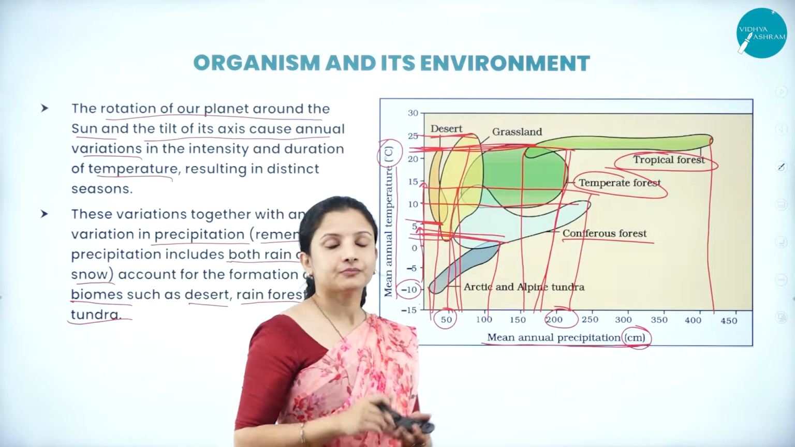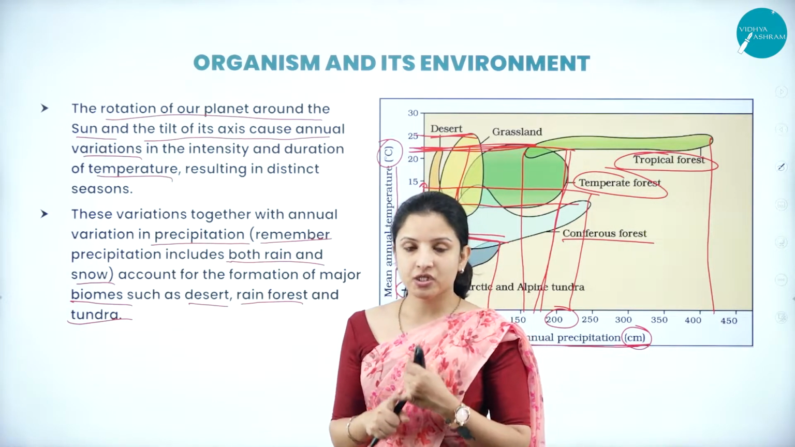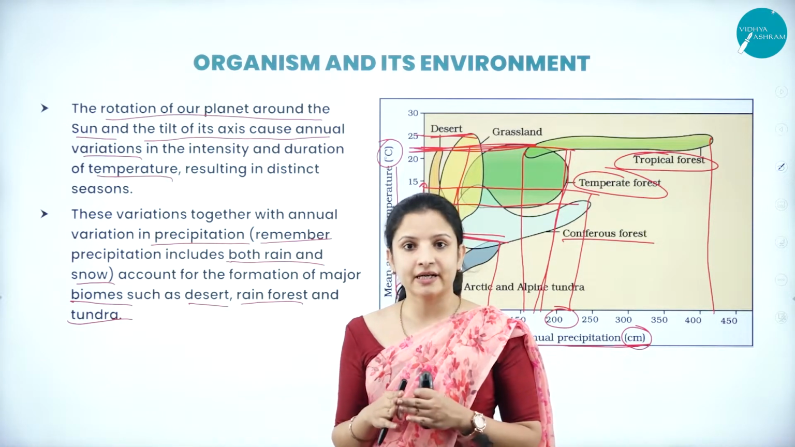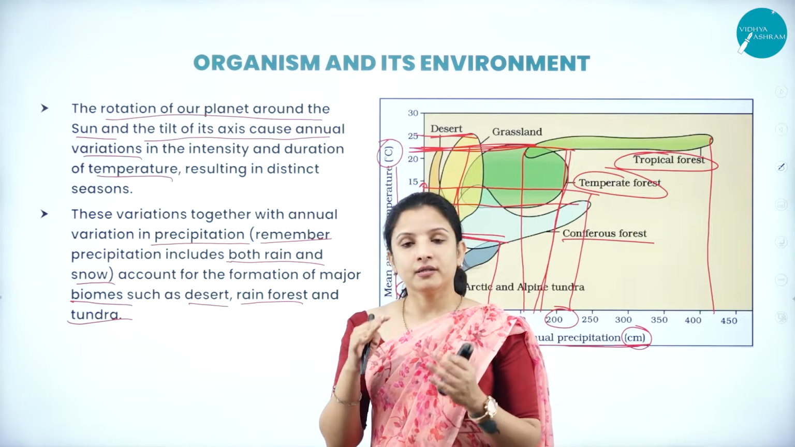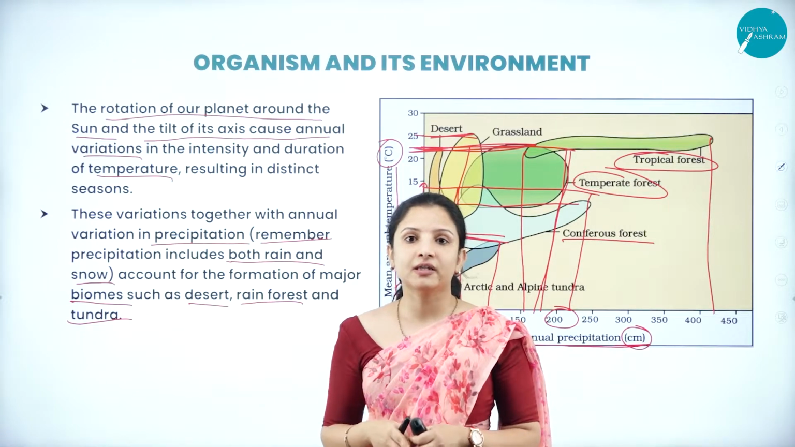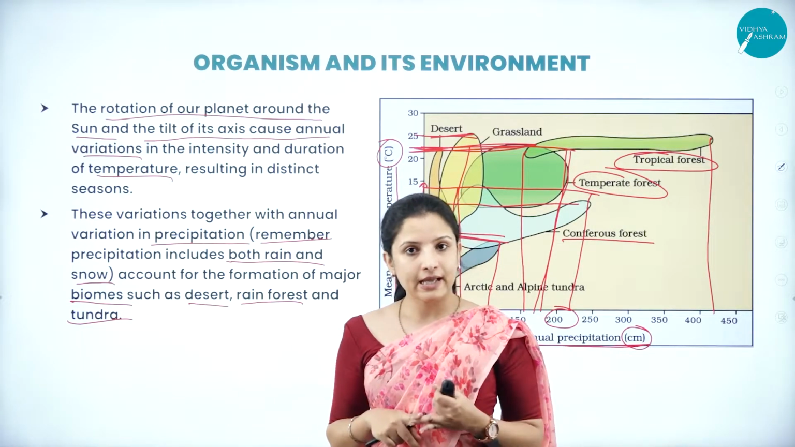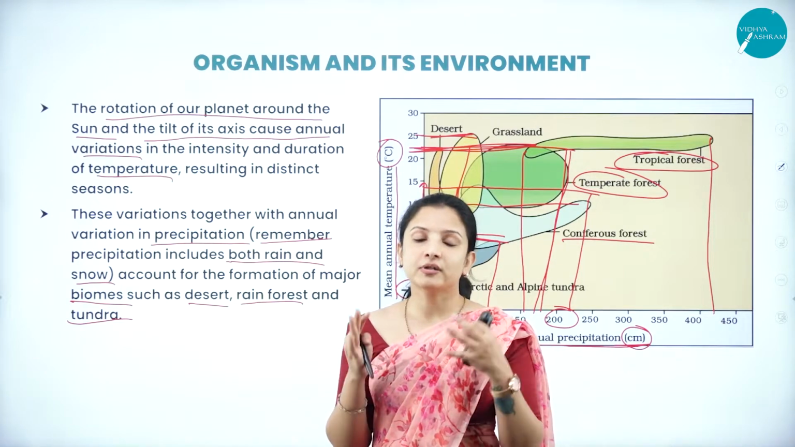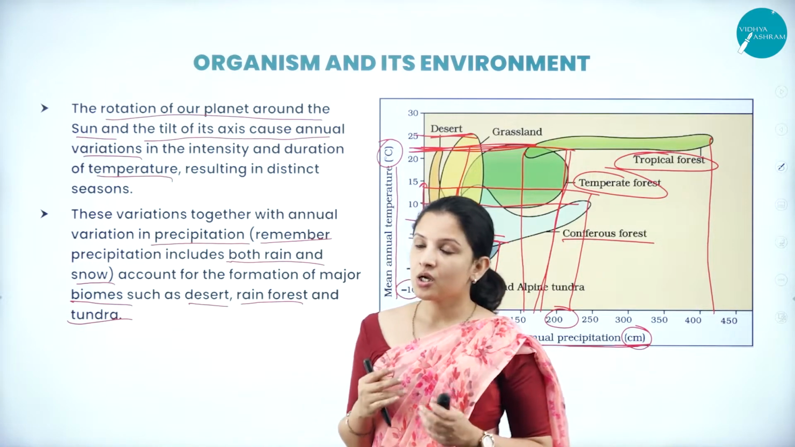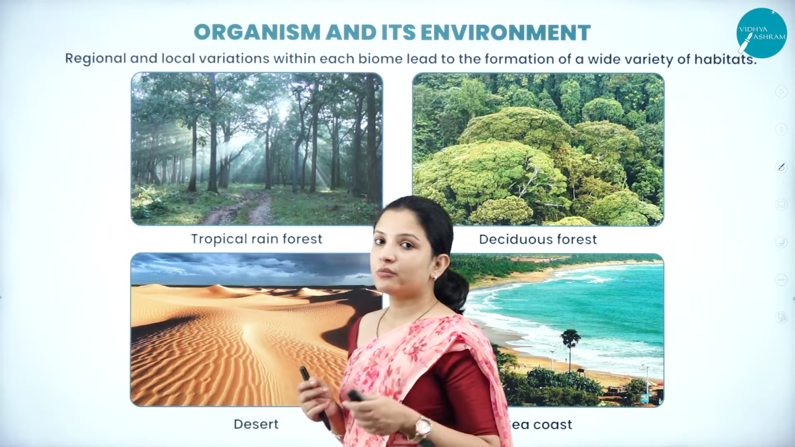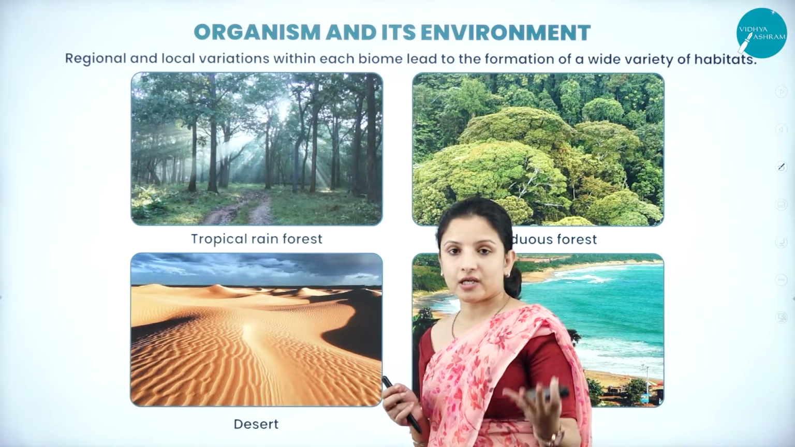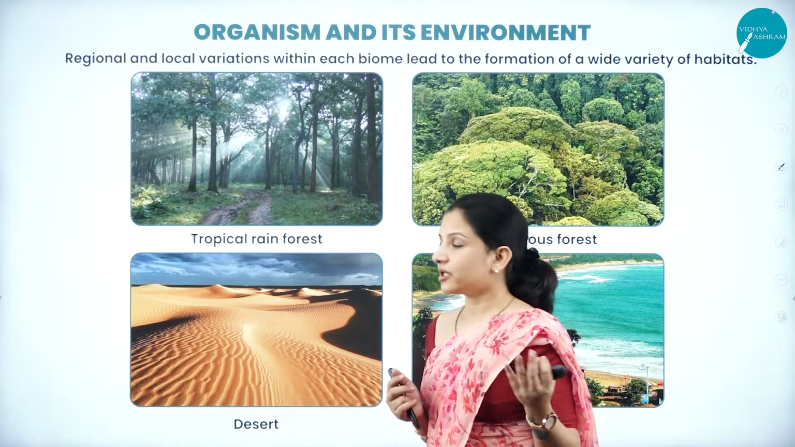So this is how, depending on the temperature and the precipitation, the biome of a particular region will be decided. And depending on the biome, the variety of organisms living there will also vary, be it the trees or the animal species. All these result in the formation of diverse groups of organisms in a particular population. Next, talking about some examples of different biomes that exist because of the regional and local variations occurring in the precipitation and the temperature.